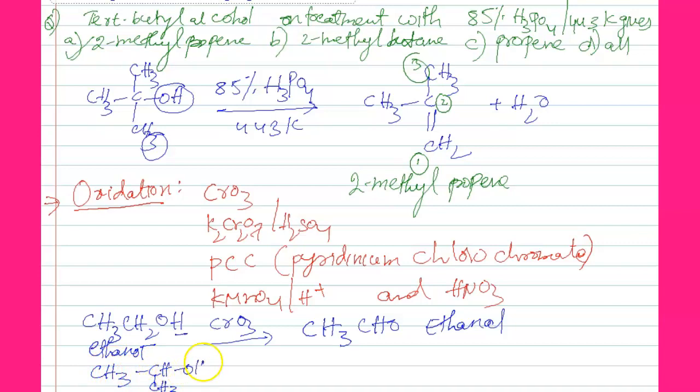Similarly, CH3CHOHCH3. This is a secondary alcohol, students. So secondary alcohols also use CrO3. CrO3 gives CH3COCH3.